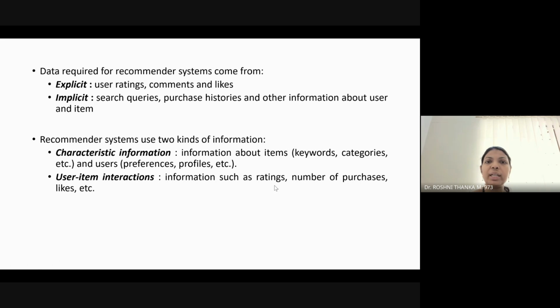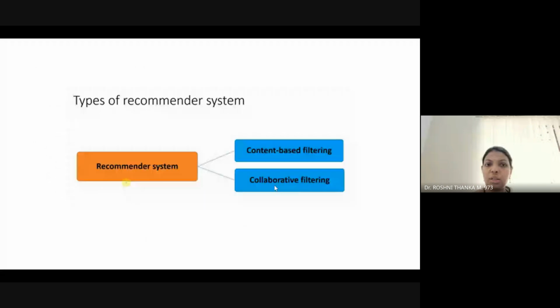In this way only this recommendation system is collecting the information, because you already know that data science is all working based upon the available data. So gaining knowledge from the data is what happens in data science. Recommendation system is one of the applications of data science. If this needs to happen, we want data. So how do we get this data? Data can be collected explicitly or implicitly. Otherwise, you can get characteristic information or user item interactions.